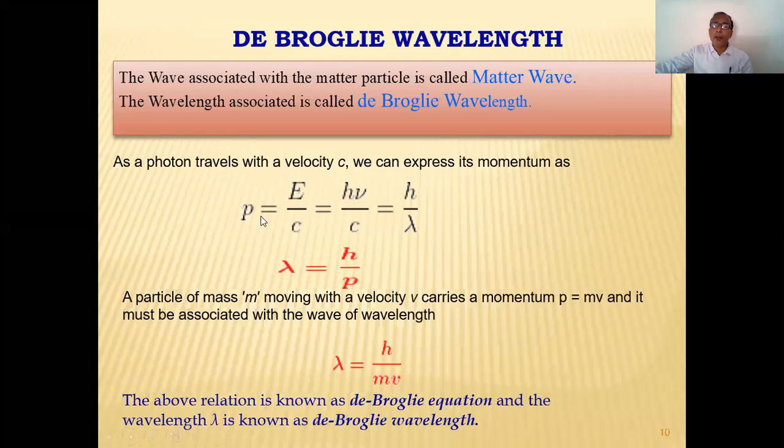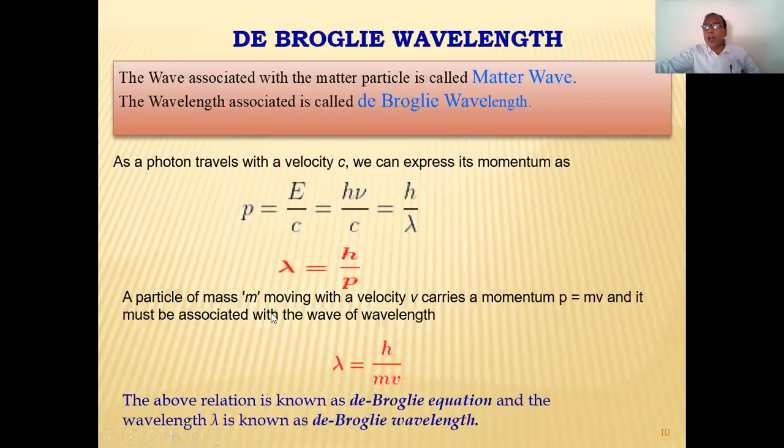Therefore, may I write this equation for momentum like this? p is equal to h nu upon c. Is it possible for me? If yes, then can I write this h nu upon c as h upon lambda? Because c upon nu is equal to lambda, isn't it? Here h is a constant, but nu upon c, what is nu? Frequency. What is c? Velocity. And you know the expression c is equal to nu lambda. Therefore in this case h as it is, and nu by c is replaced by 1 upon lambda, and therefore, lambda we know is h upon p, but here p is equal to h upon lambda.